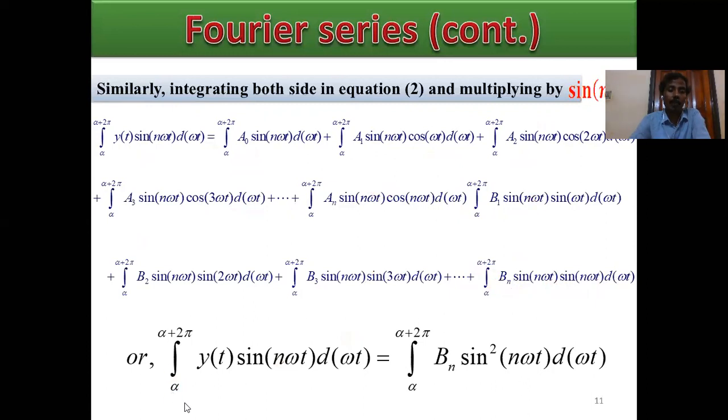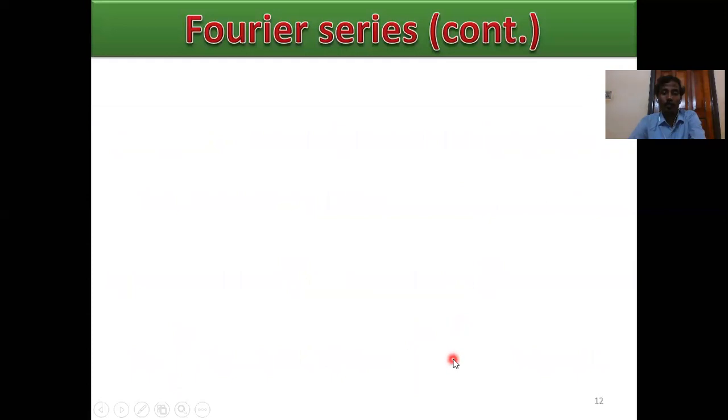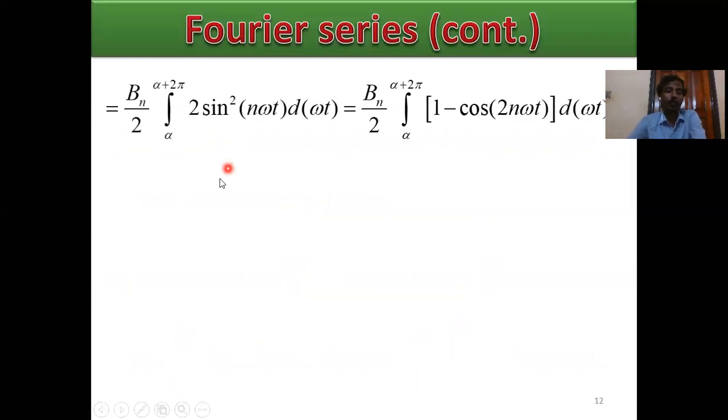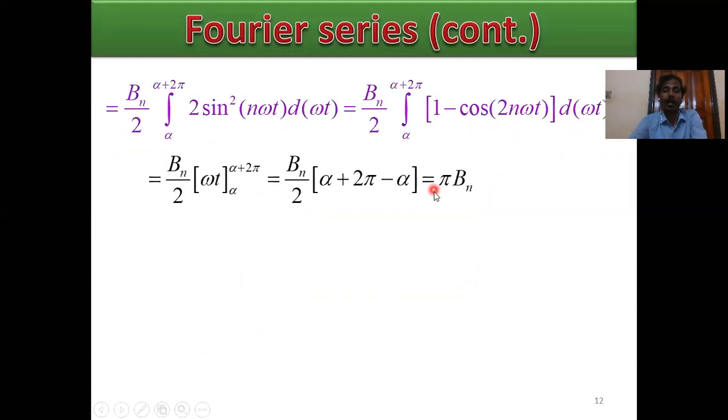So the left hand side is the integral from alpha to alpha plus 2 pi of y of t sine n omega t d omega t, and the right hand side value is the integral of bn sine square n omega t d omega t. Then integrate and calculate bn. Multiplying by 2 and dividing by 2, we get bn by 2 times the integral of 1 minus cos 2 n omega t, because 2 sine square theta equals 1 minus cos 2 theta, d omega t, which integrates and equals pi times bn.